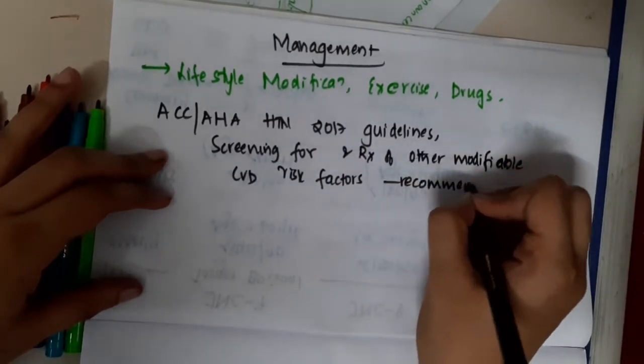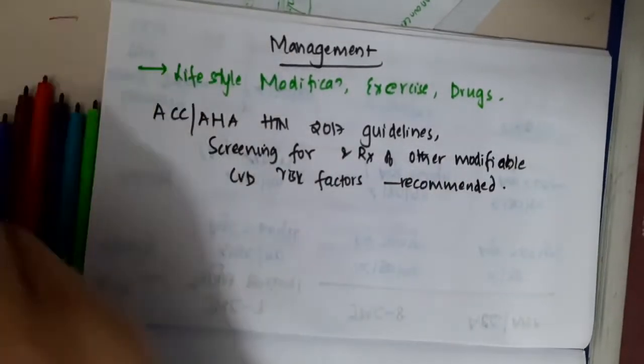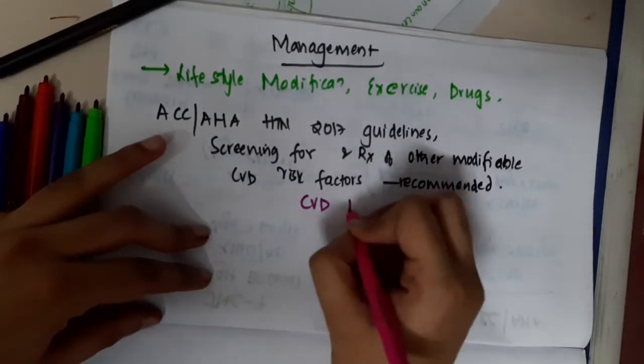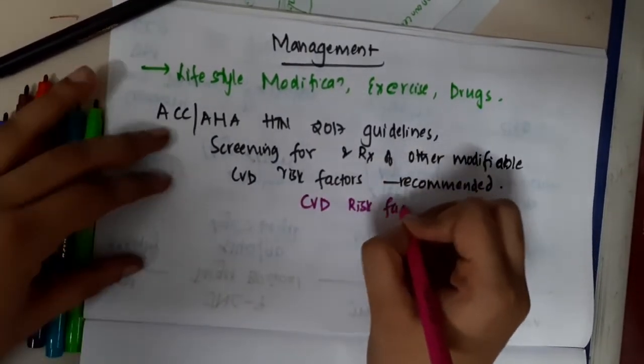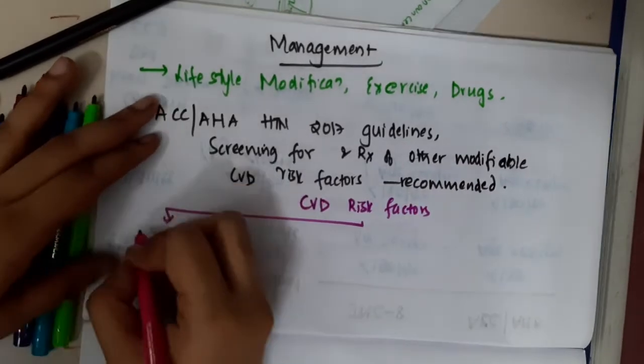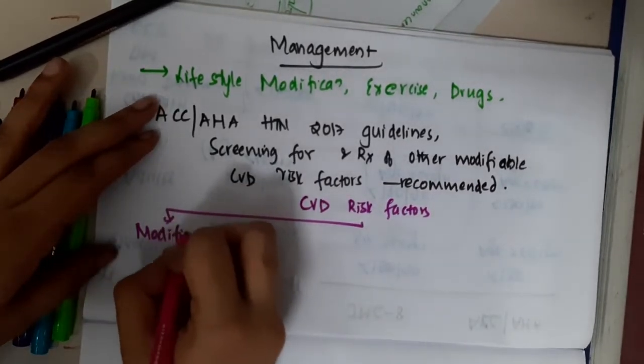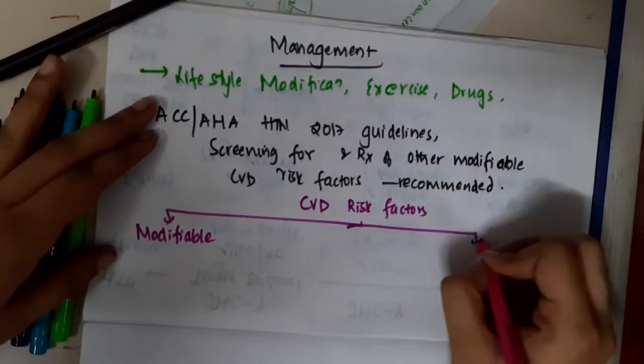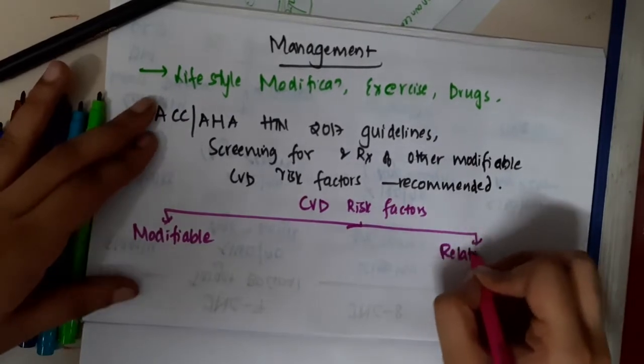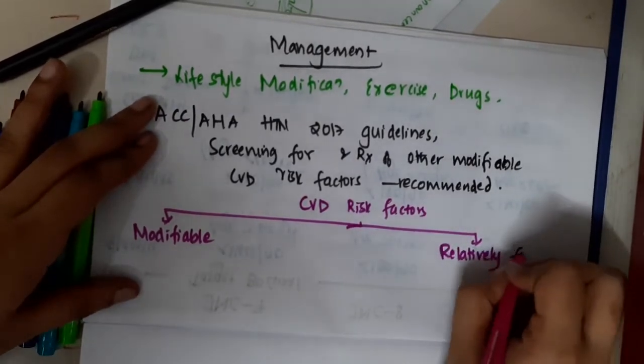Okay, cardiovascular risk factors are of two types. One, we have modifiable risk factors, and second we have relatively fixed risk factors.